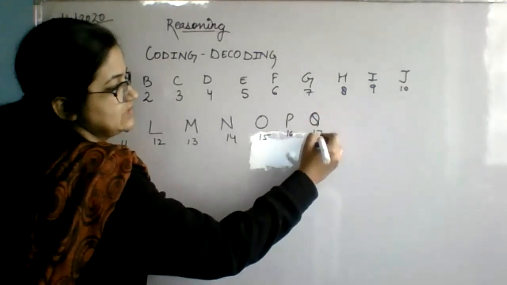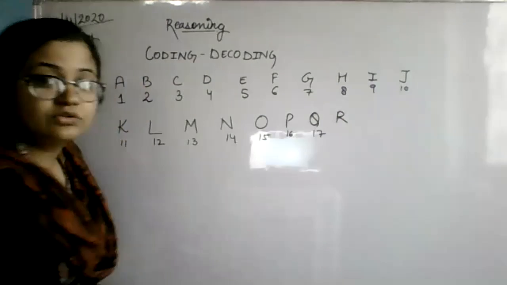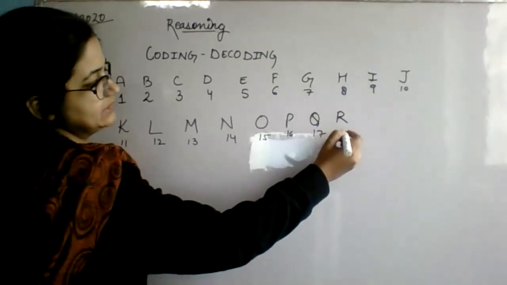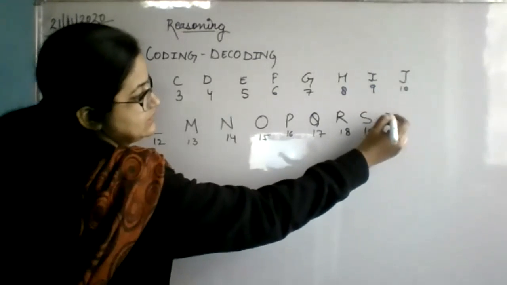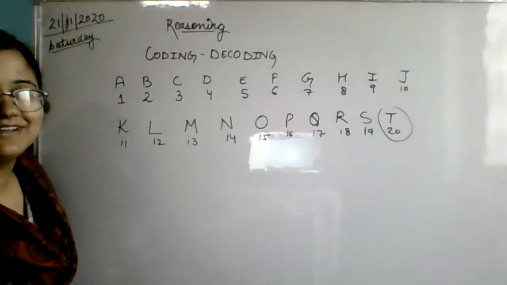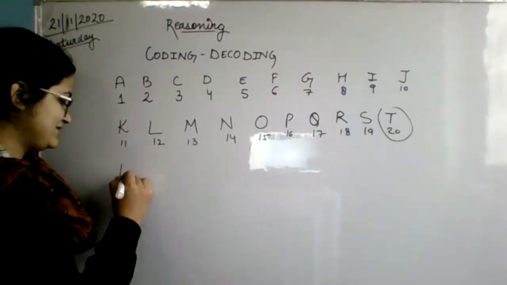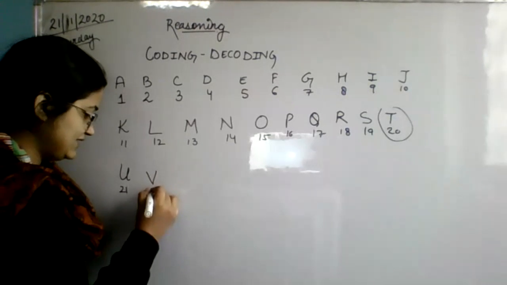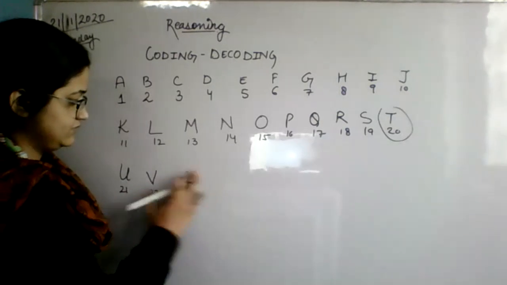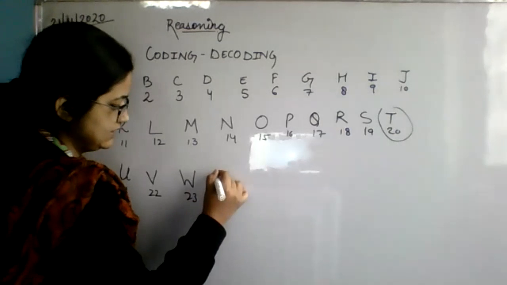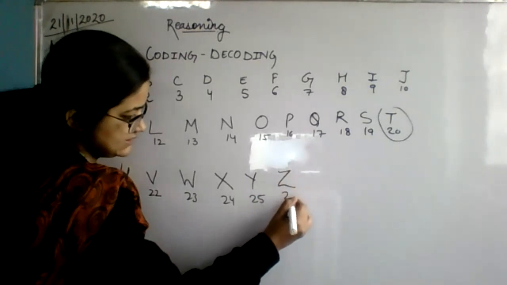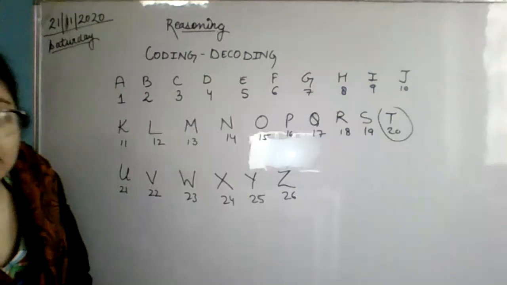P, Q 17, R 18, S 19, T 20. I will tell you how to learn it also. T20 matches are there, so learn T20. Then U 21, V 22, W 23, X 24, Y 25, and Z 26.